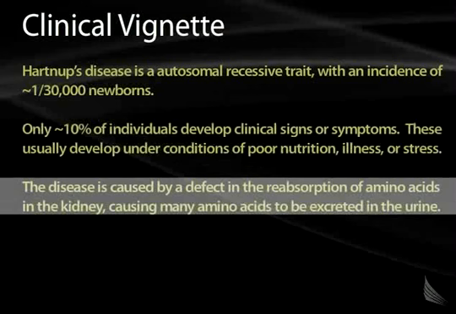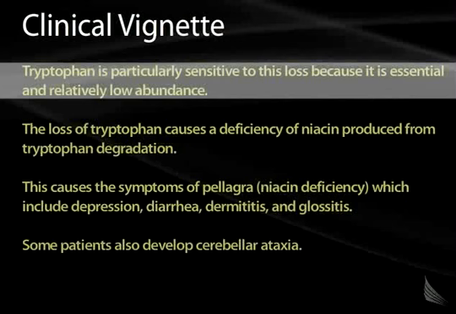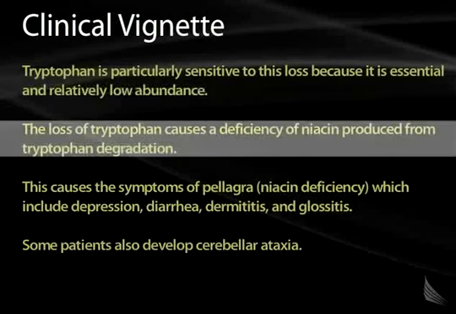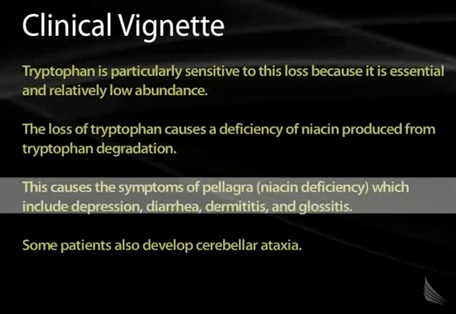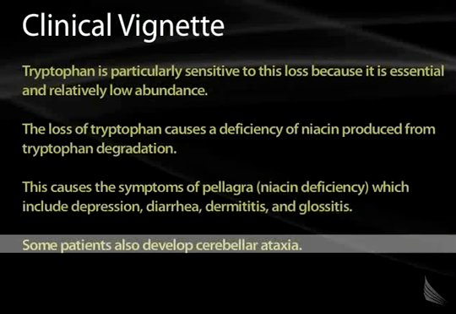The disease is caused by a defect in the reabsorption of amino acids in the kidney, causing many of the amino acids to be excreted in the urine. This is particularly a problem for tryptophan because it's an essential amino acid, and also because it occurs in relatively low abundance. The loss of tryptophan causes a secondary deficiency of niacin, which is produced from the tryptophan degradation. This causes the symptoms of pellagra, niacin deficiency, which include depression, diarrhea, dermatitis, and glossitis. Some of the patients also exhibit neurologic signs, including cerebellar ataxia.